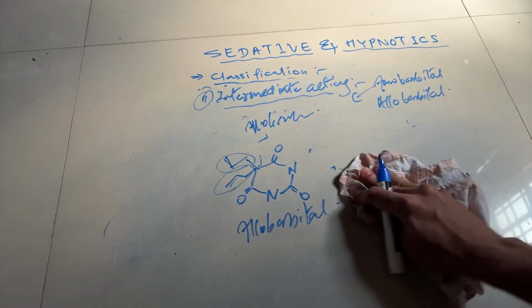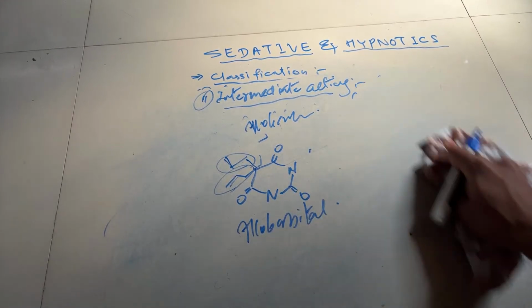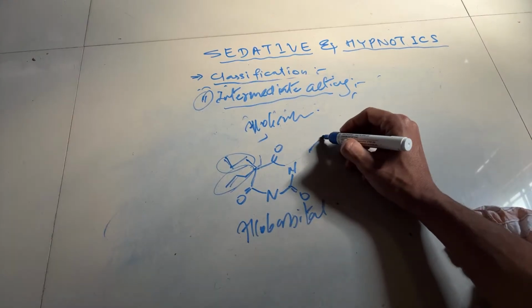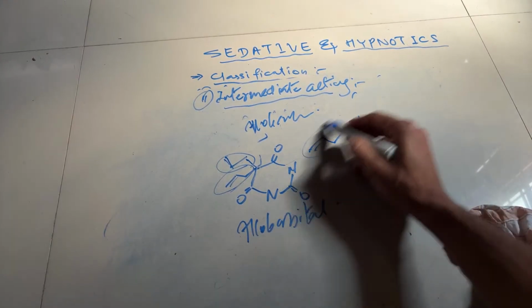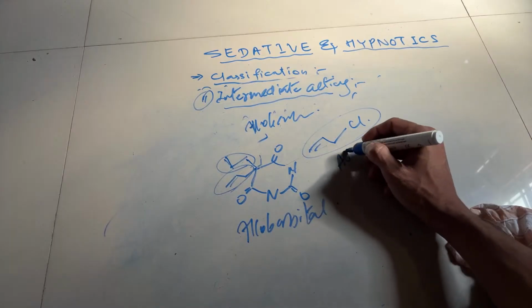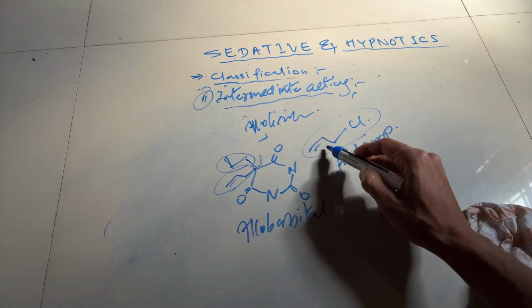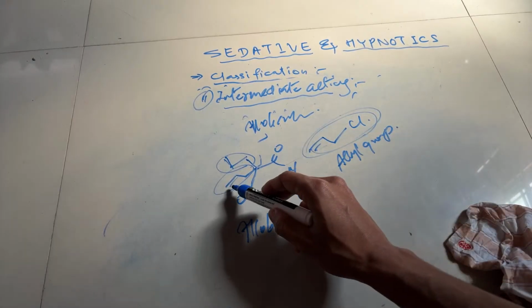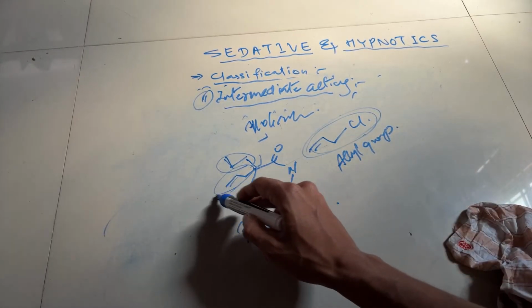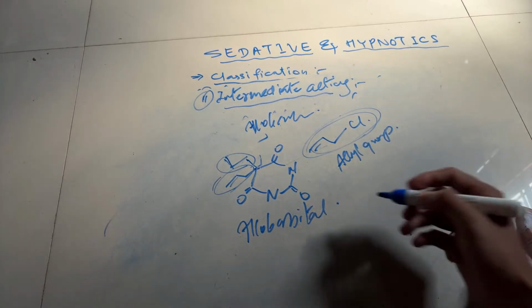Now, can you please tell me what is an allyl group? An allyl group means a double bond, this is called allyl group, yes or no? Because of the presence of this double bond, with this 2 substitution, it is called alobarbital.